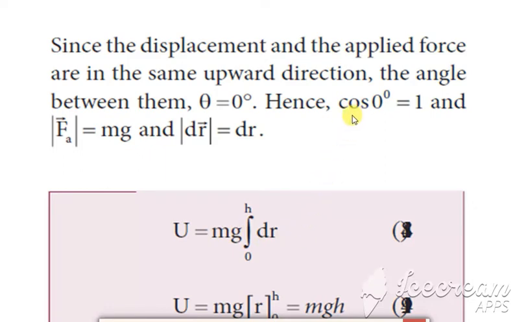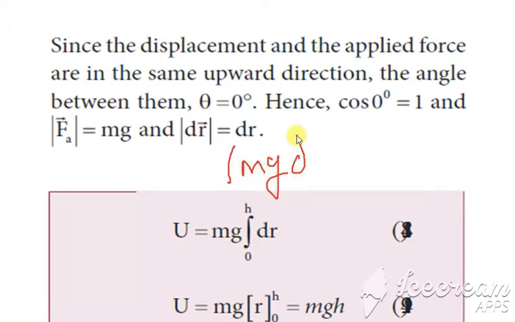Okay, since theta is 0, cos 0 is what? It is 1, and so we get just the integration of mg into dr into cos theta. That cos theta is 1. Now bring this mg outside, so we get mg into the integration from 0 to h.